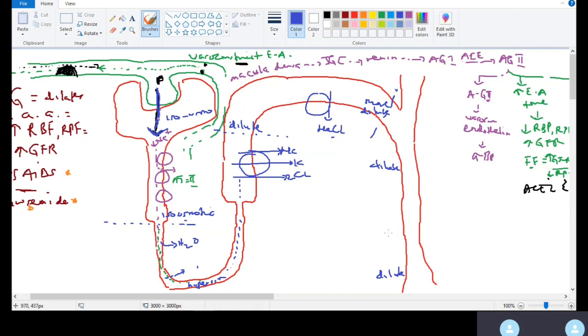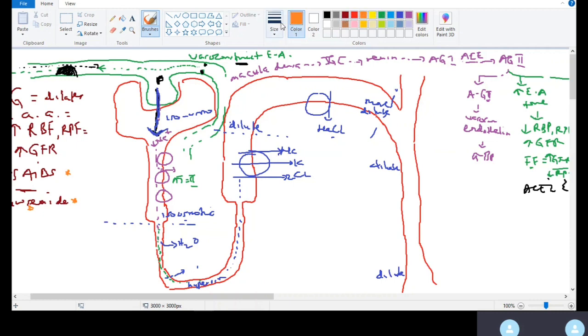All right, good. Now, let's switch to ADH. Let's see what happens in the presence of ADH. When ADH is available, something interesting happens. There are two locations that ADH will work on.